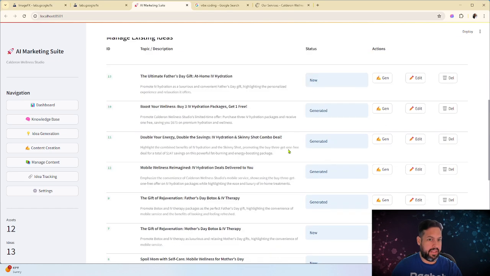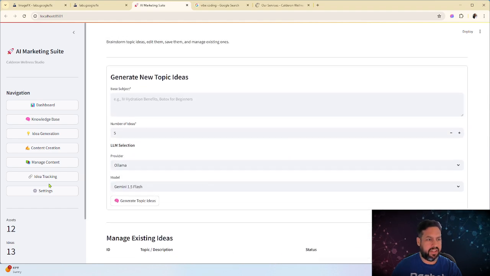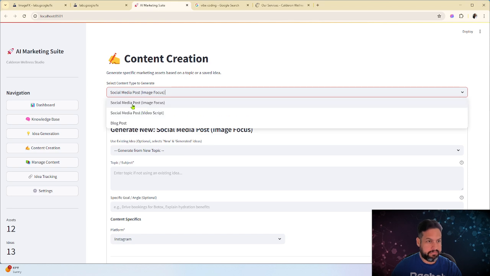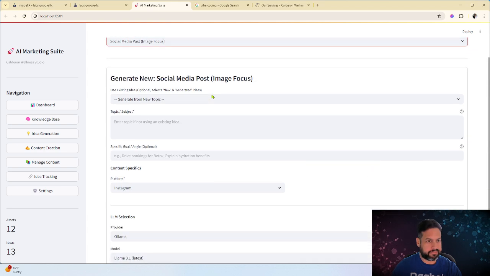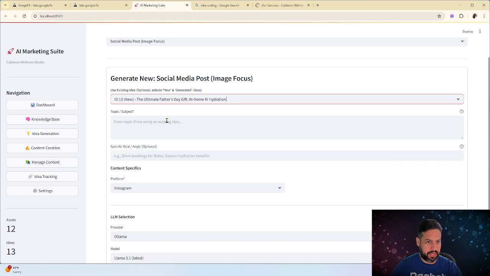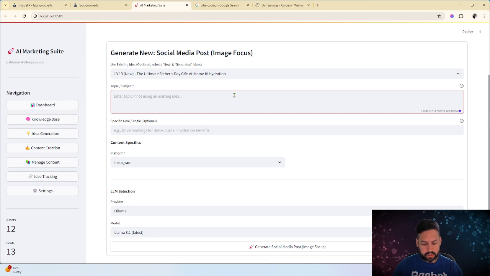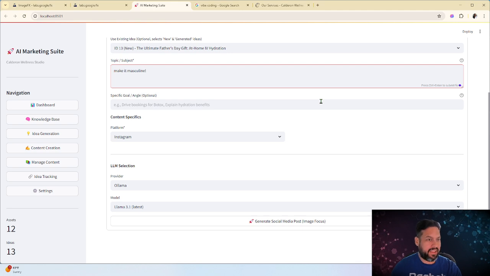So these are all ideas that have been generated, but okay, that's fine, Gio. Generating ideas, no big deal. You're right, it's no big deal. What is a big deal is now being able to build on top of that idea, right? So now I want to create a media post with an image, and I can select the idea that I had before. I just want to make this up, make it masculine. Because who wants to say, "I am a man and I'm getting buttocks"?